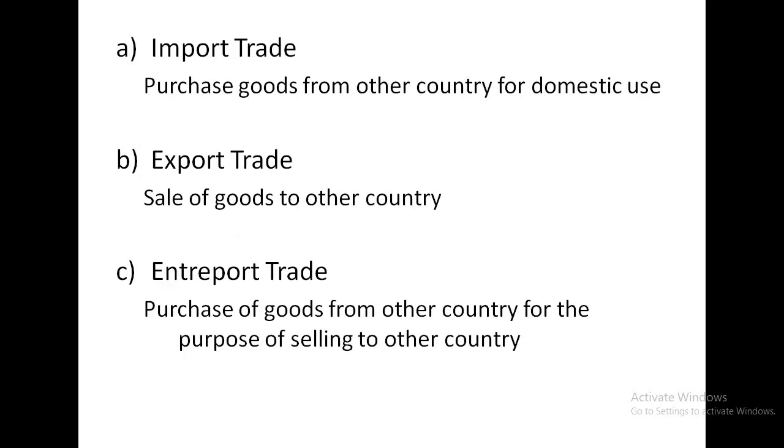First one is import trade. Purchase of goods from another country for domestic use. I'll repeat. Import trade means purchase of goods from another country for domestic use. Next one is export trade. It is sale of goods to another country. The last one is entrepot trade. Purchase of goods from another country for the purpose of selling to another country, not for domestic use.